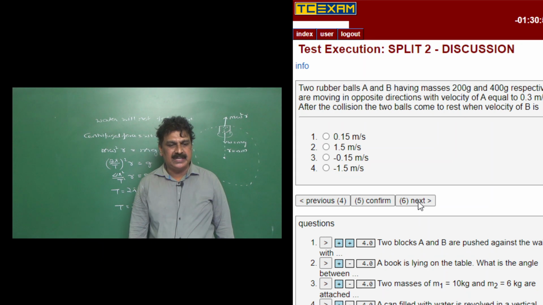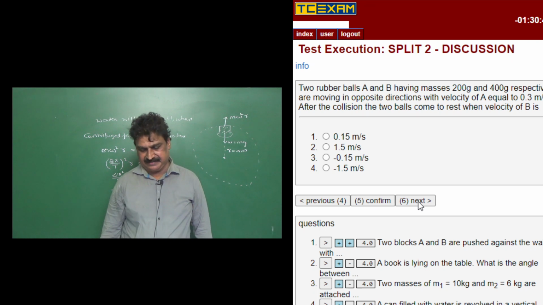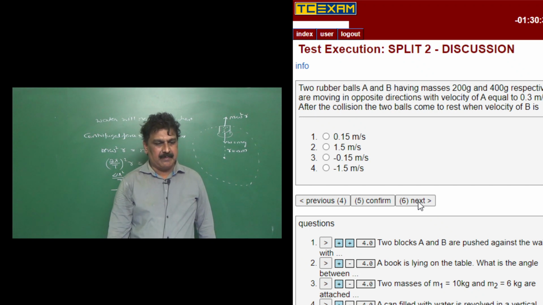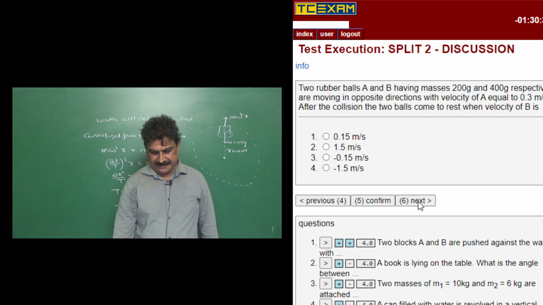After collision, the two balls will come to rest when the velocity of B is. Options are given: 0.15 meter per second, 1.5 meter per second, minus 0.15 meter per second, and minus 1.5 meter per second.